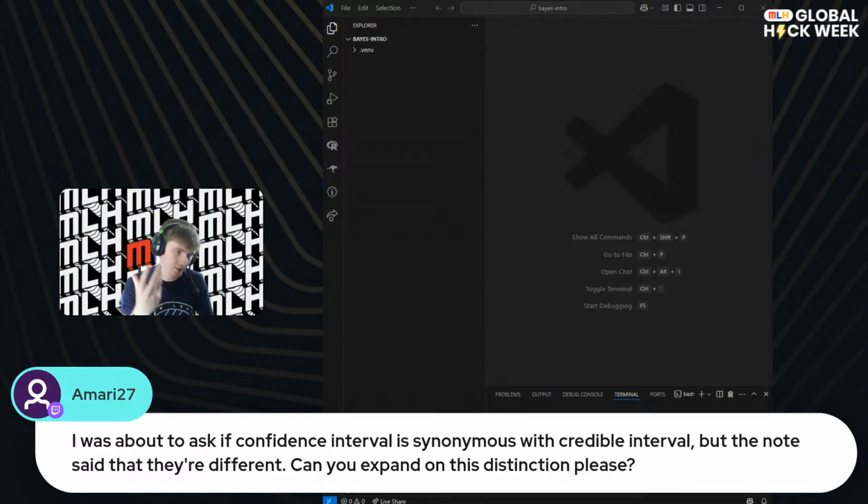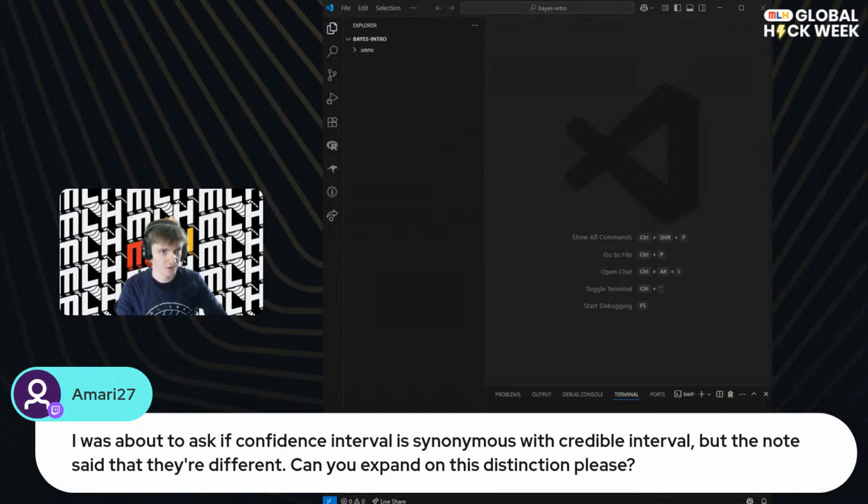In frequentist stats, you have a confidence interval, which expresses the range that you think your parameter is in, or maybe a prediction. It doesn't describe a probability. So you can't say, okay, this is a 95% confidence interval for theta, and therefore there's a 95% probability that theta is in this range. You cannot say that in frequentist. With a confidence interval, it is not a probability statement. What it's saying is that if you ran your experiment 100 times, in 95 of them, it would be in this range. And that is different, because the interpretation is slightly different.